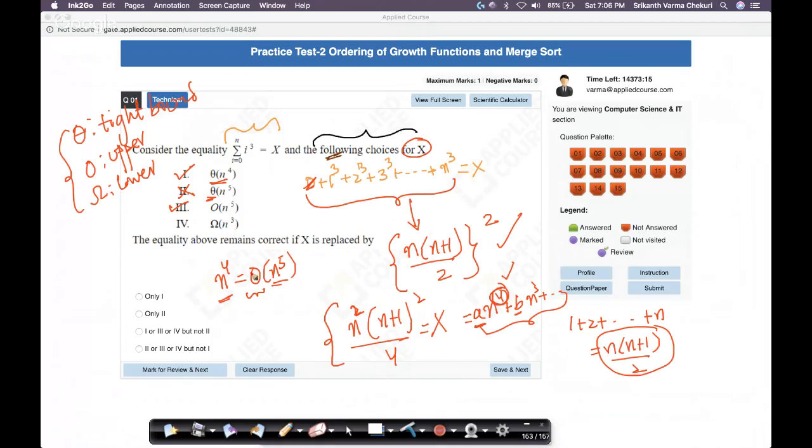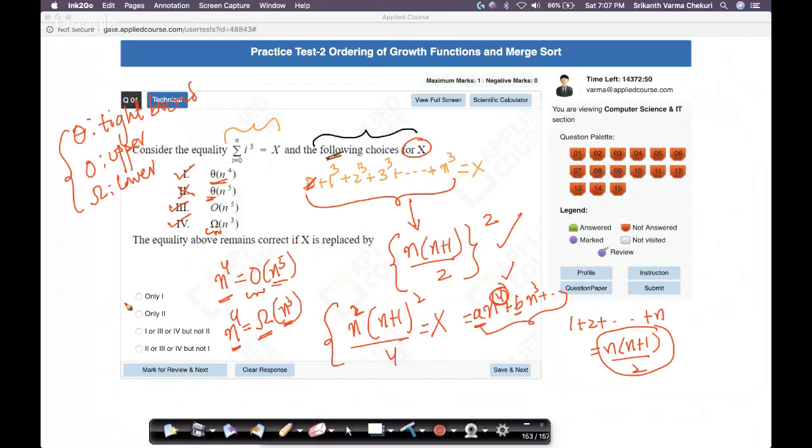What about the last one? You can also say n power 4 is omega of n cube, because n cube certainly grows slower than n power 4, from the definition of omega. We have seen this in the previous practice sessions also. So very simple. So this is also true.